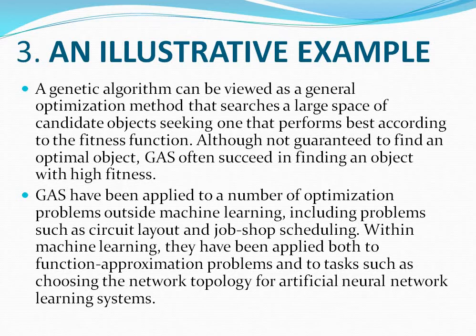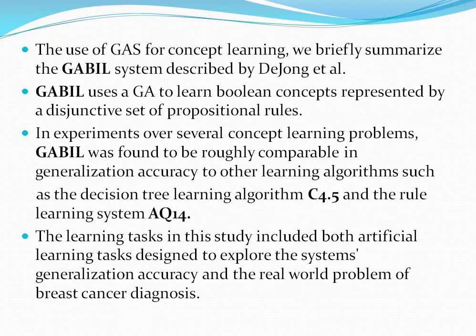Within machine learning, they have been applied to function approximation problems and to tasks such as choosing the network topology for artificial neural network learning systems, in order to get the object with the highest fitness.